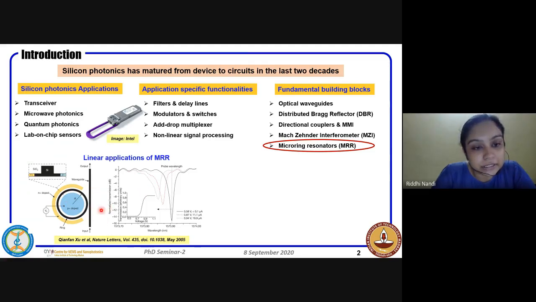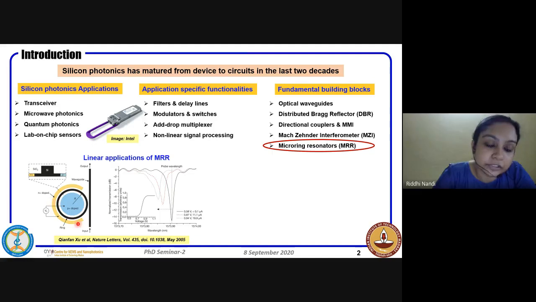This is a paper from Lipson's group, where they have made a ring resonator. The black color is the ring resonator. You launch light in here. Some light gets coupled into the ring, and whichever wavelength is phase matched stays inside the ring, and the remaining comes out. If you look at the transmission, we can observe a notch, or a drop, at the lambda which is actually stored in the ring.